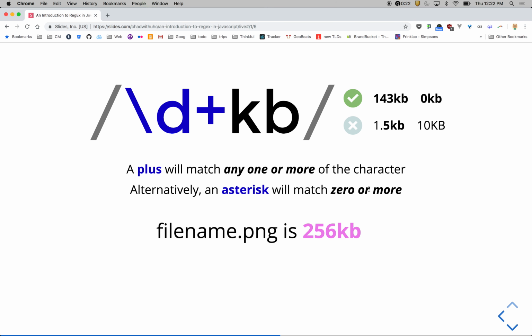Consecutive. What did I say? Where's the asterisk go? In place of like the plus. So if you use plus or an asterisk, the difference is just plus will match 1 or more, asterisk will match 0 or more.